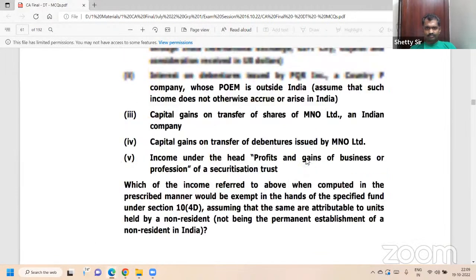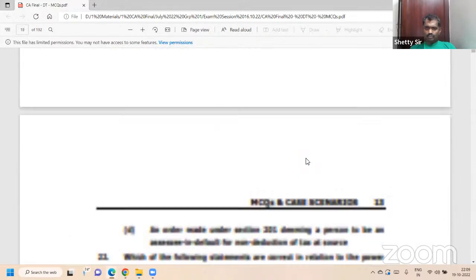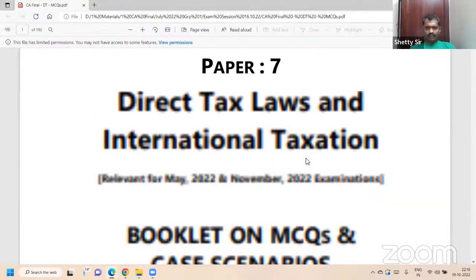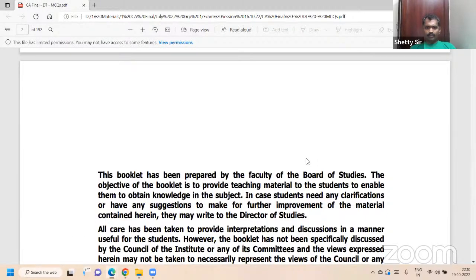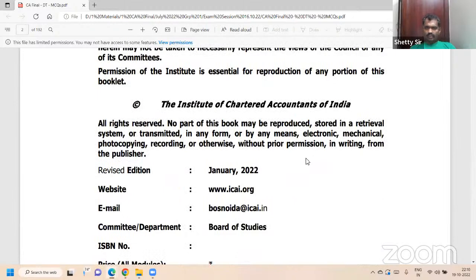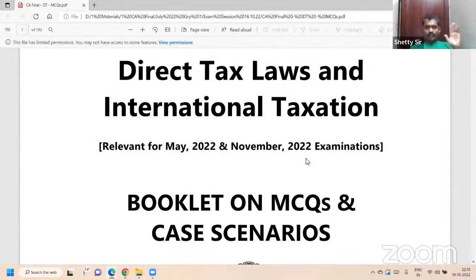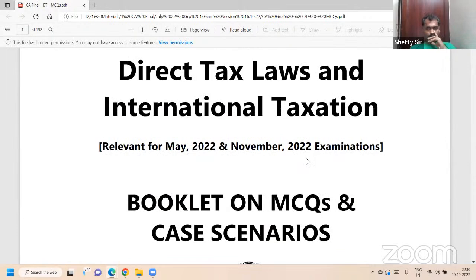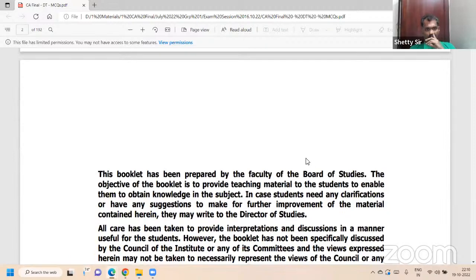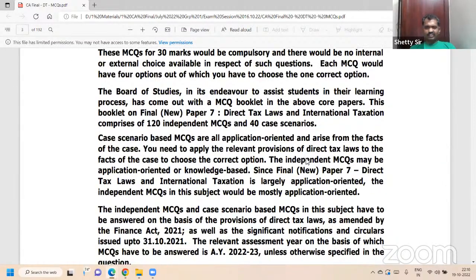This MCQ book is from January 22, so I'm not sure whether they have given any updated one, the latest, relevant for May and November. Has anybody seen anything else? No, sir, only this. It has MCQs and case scenarios. For the May exam we will practice the MCQ model. May 22 and November 22 are easy. If it is a case study, I will not touch it. MCQ model.